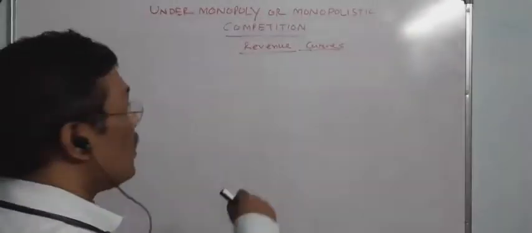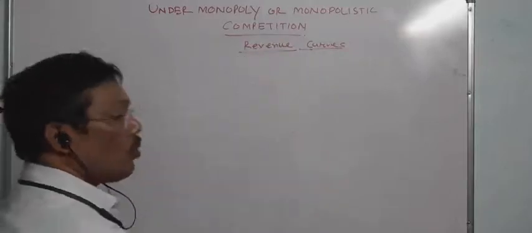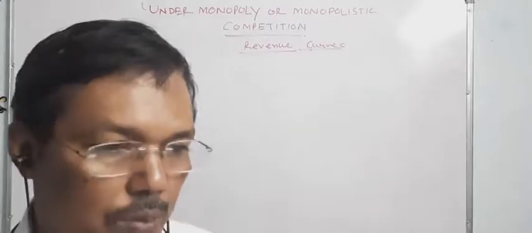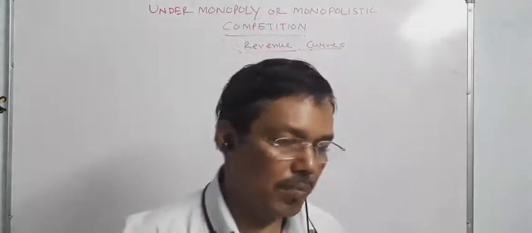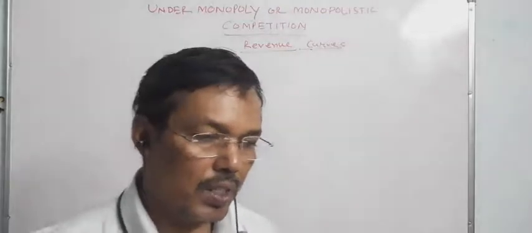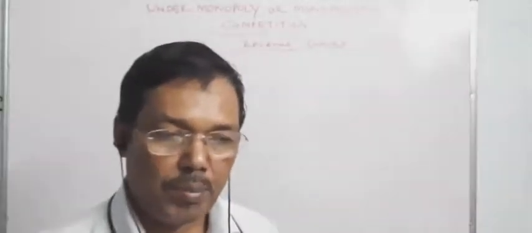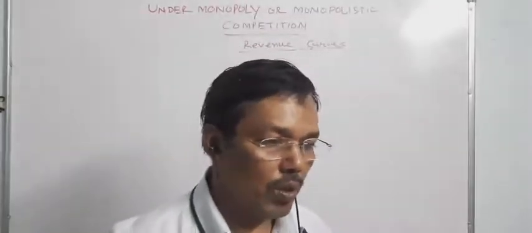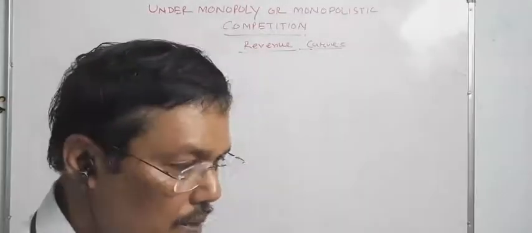Today we'll start with the shape of the different revenue curves under monopoly and monopolistic competition markets. Last period we discussed the different revenues, that is total revenue, average revenue and marginal revenue. We have already cleared total revenue, average revenue and marginal revenue.